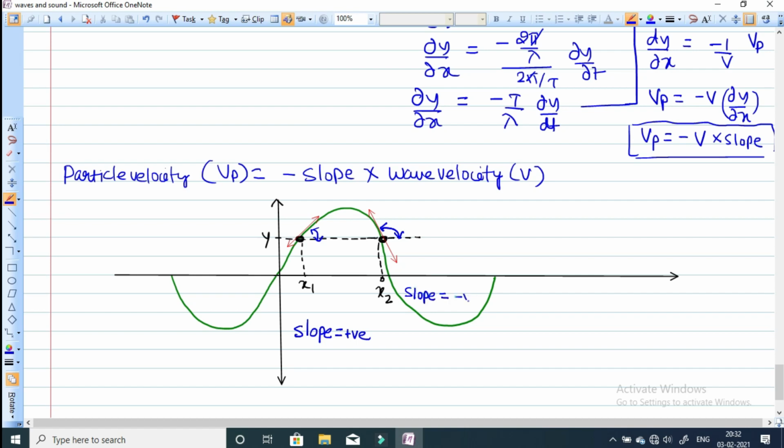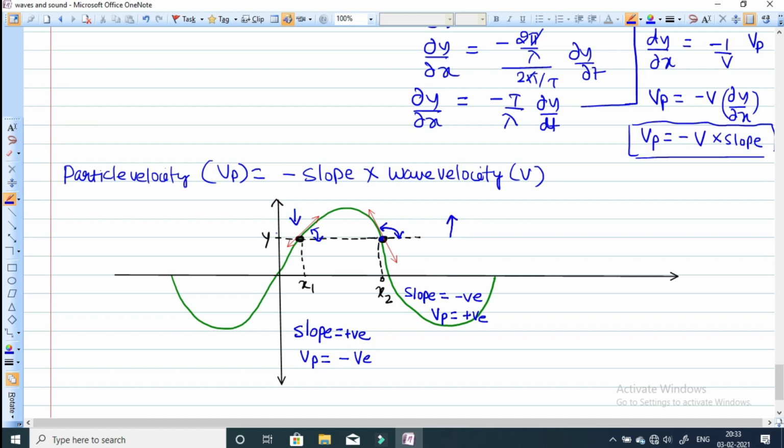So if slope is negative, then particle velocity Vp will be equal to negative, negative, positive, into wave velocity, it will become positive. Means the particles are moving up at this point, and slope is positive at point x1. So here Vp will be negative, means the particle is going down. So at one point the particles are moving up, and here the particles are moving down.